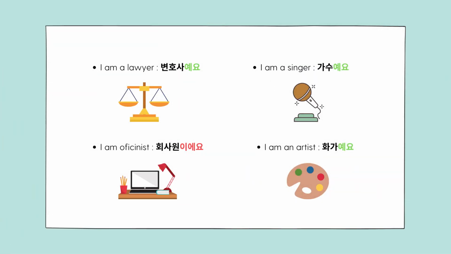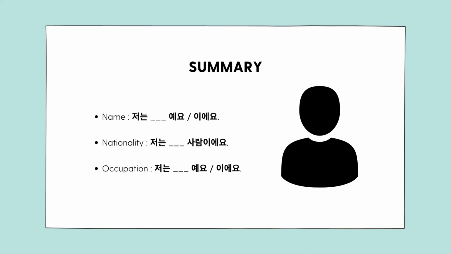Let's mention more examples. "I am a lawyer" is said 변호사예요. "I am a singer" is 가수예요. "I am an office worker" is said 회사원이에요. And "I am an artist" we say 화가예요. This would be the summary of the grammatical structures learned today.